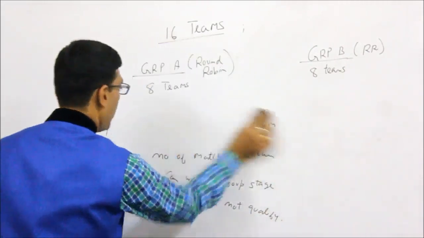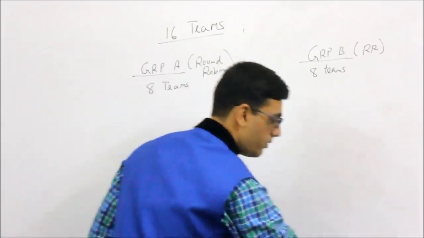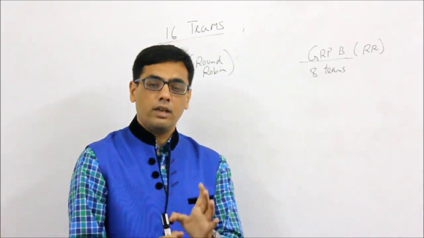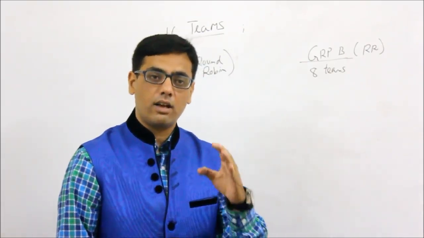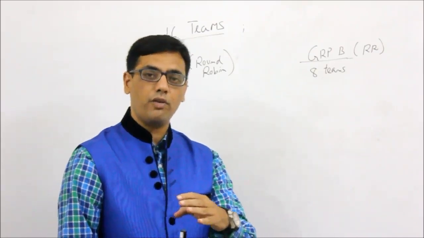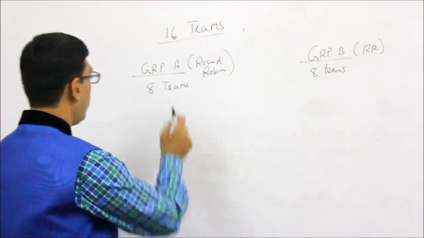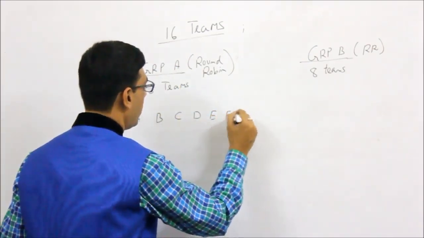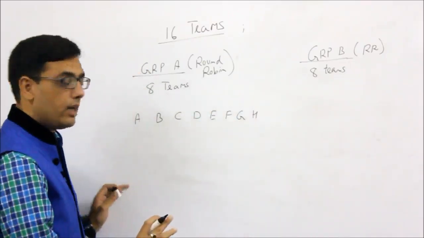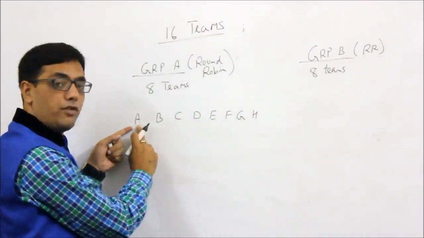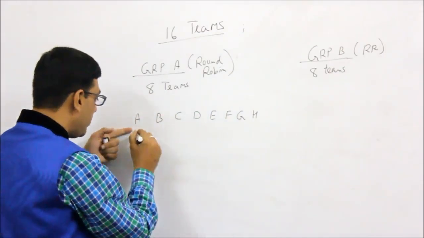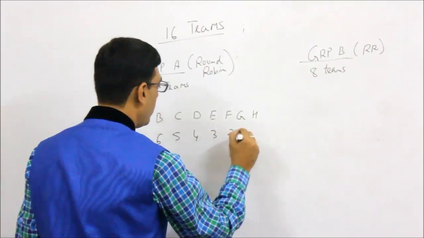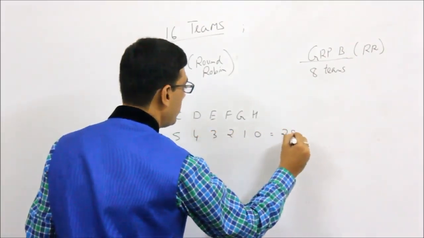Fine. So I will tell you the explanation. I hope you have understood the question, read it many times. See, the point is to try to understand in terms of a table. Let's take teams A, B, C, D, E, F, G and H for example. There can be a scenario that A has won all the 7 matches. So A has got 7 points. By the same logic, 6, 5, 4, 3, 2, 1 and 0. The total if you do is 28.